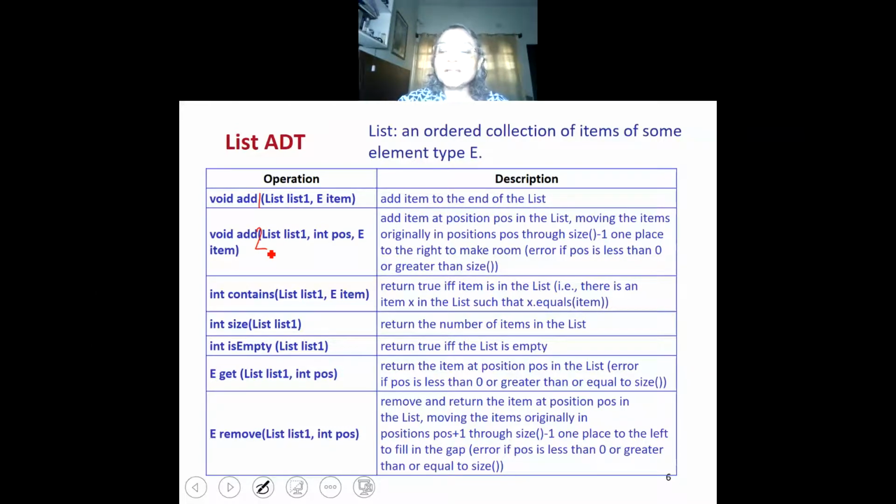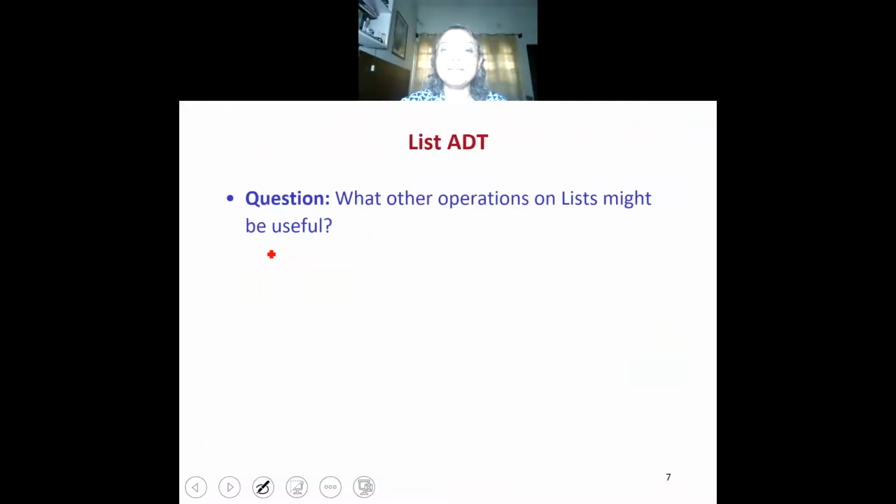For example, you can add a constructor operation like create, which will create an empty list. You can define operations involving two lists. Given list 1 and list 2, you can have a function append, which will append list 2 at the back of list 1. Like this, you can think of other operations that you require. You draw up the specification and then they can be implemented.